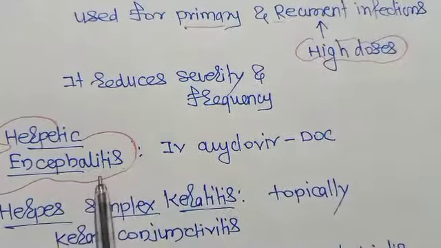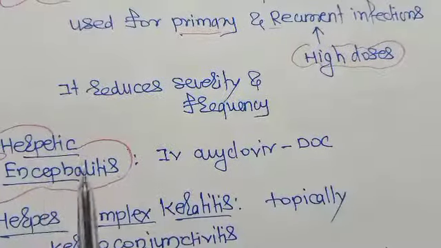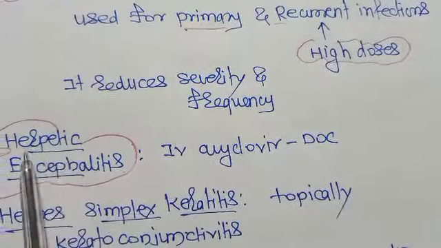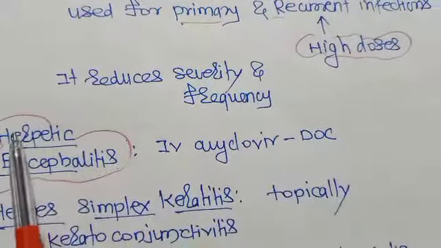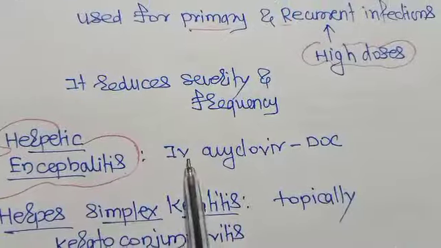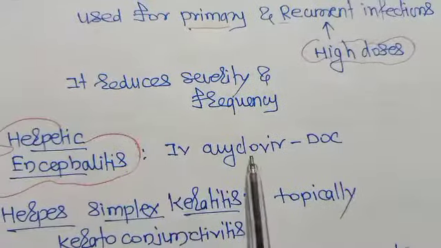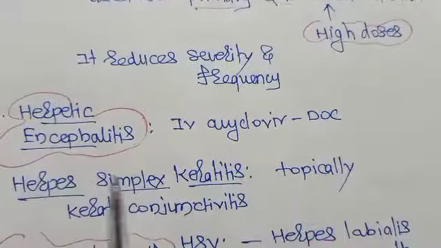Herpetic encephalitis: because it crosses the blood-brain barrier, it will treat herpetic encephalitis. It is given intravenously, and intravenous acyclovir is the drug of choice.